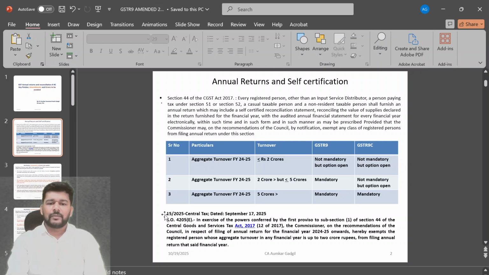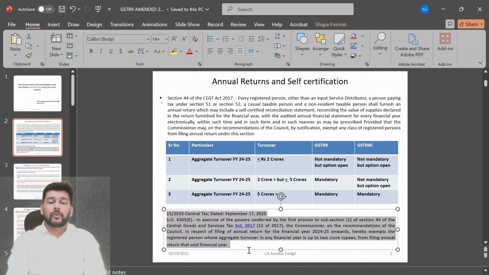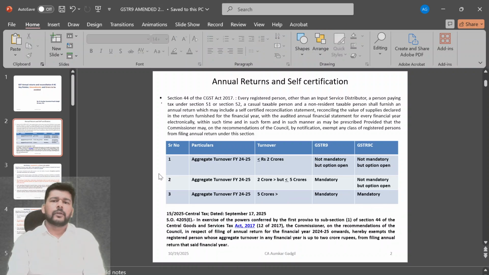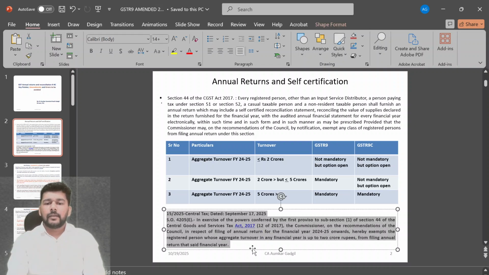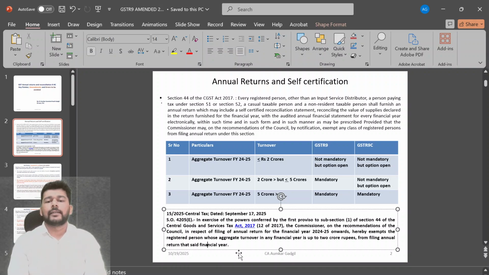Friends, one very specific thing that has come up this year is that on September 17, 2025, a notification 15 of 2025 was issued. On this notification, there has been some confusion. Let us quickly go through what the notification says: the Commissioner, on the recommendation of the Council, in respect of filing of the annual return for the financial year 24-25, hereby exempts the registered person whose aggregate turnover in any financial year is up to rupees 2 crores from filing the return for that said financial year.